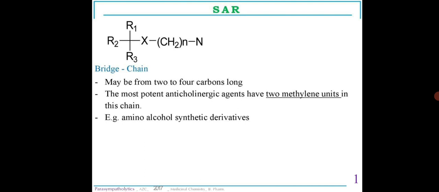Coming to the last part, that is the bridge chain. It may be from 2 to 4 carbons long. The most potent anticholinergic agents have 2 methylene units in this chain. More than 2 methylene units may reduce the drug receptor interaction, thereby reducing the activity. For example, amino alcohol synthetic derivatives.